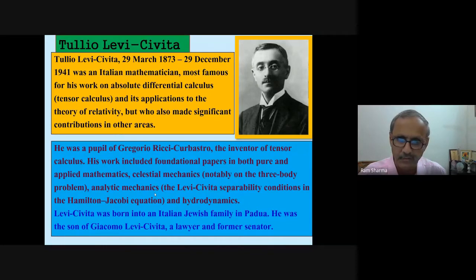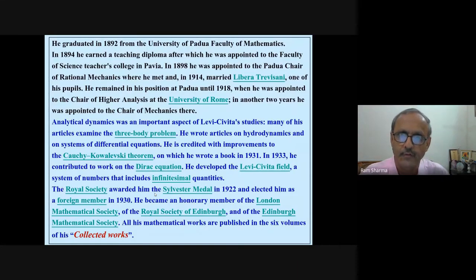Levi-Civita was born into an Italian Jewish family in Padua. He was the son of Giacomo Levi-Civita, a lawyer and former senator. He graduated in 1892 from the University of Padua, Faculty of Mathematics. In 1894, he earned a teaching diploma, after which he was appointed to the Faculty of Science, Teachers College in Pavia.